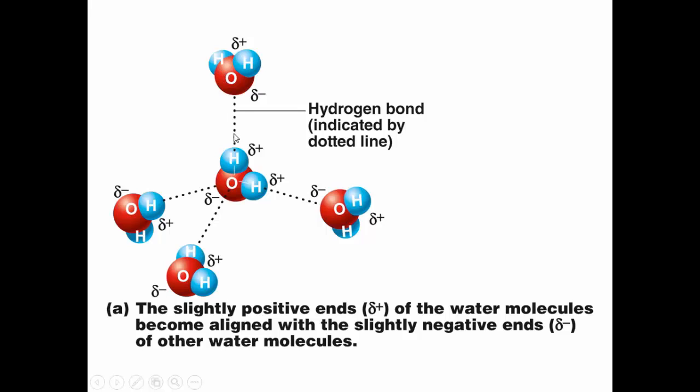Here you see water molecules, and the little dotted lines indicate the hydrogen bonds. Notice that the slightly positive ends are attracted to the slightly negative ends of each water molecule. This gives water the property of cohesiveness. If you pour water on a surface, you'll notice that it beads up. That's because the water molecules are held to each other. The water doesn't sheet out, but rather holds itself together.